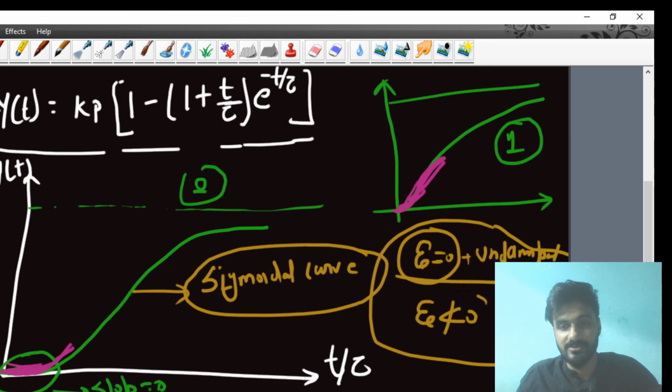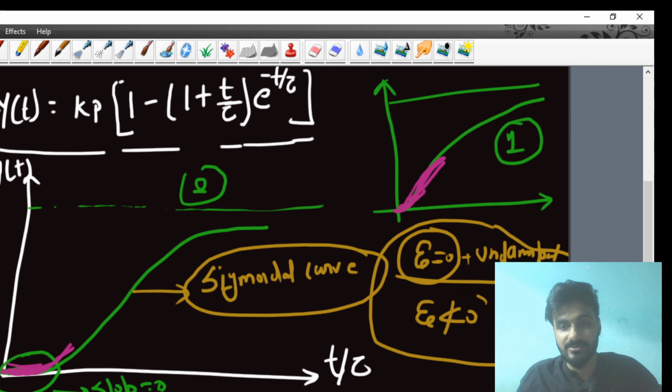Now our objective: I have already discussed in the first order system, if there is only one tank, how the input volumetric flow rate of fluid affects the height of the tank.